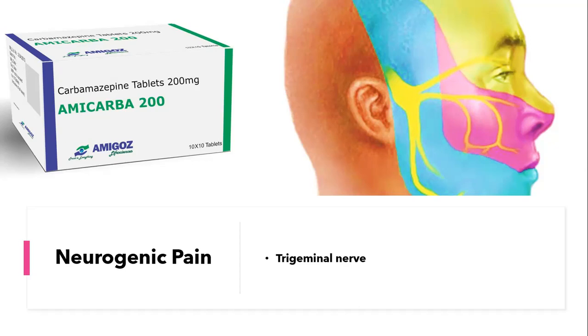And let's understand what trigeminal neuralgia is. It is a chronic pain condition affecting the trigeminal nerves in the face. The trigeminal nerves carry sensation from the face to the brain. In neurogenic pain, analgesic drugs respond poorly and treatment can be difficult, and hence carbamazepine is used to treat this neurogenic pain.